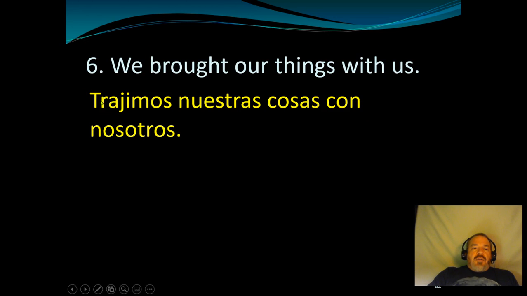Hey, number 6. Oh, shoot, I forgot the program in this one too. We brought our things with us. All right, so it's pretty straight up. Trajimos is we brought. Our things, our is nuestras, because cosas is feminine plural. And so nuestras has to be feminine plural. And then with us, in Spanish, you wouldn't say con nos, you would say con nosotros.